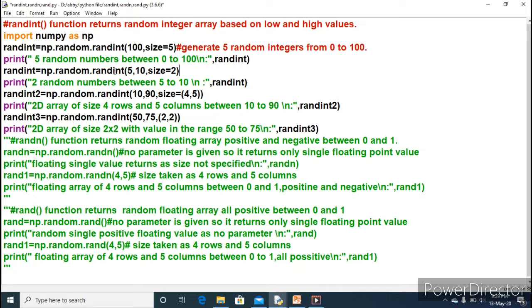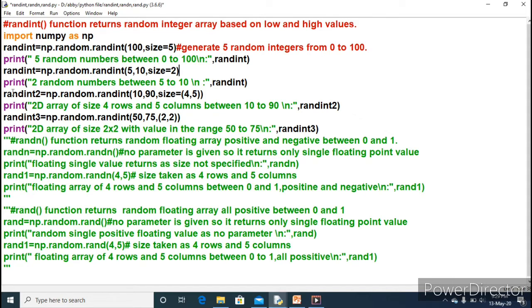So within this range, 5 to 10, 5 will be inclusive, 10 will not be included. So any number, it doesn't mean that it will start with 5 or end with 9. It means any number between 5 to 10. Size equal to 2 means any two numbers. Any two random numbers will return through this particular function.